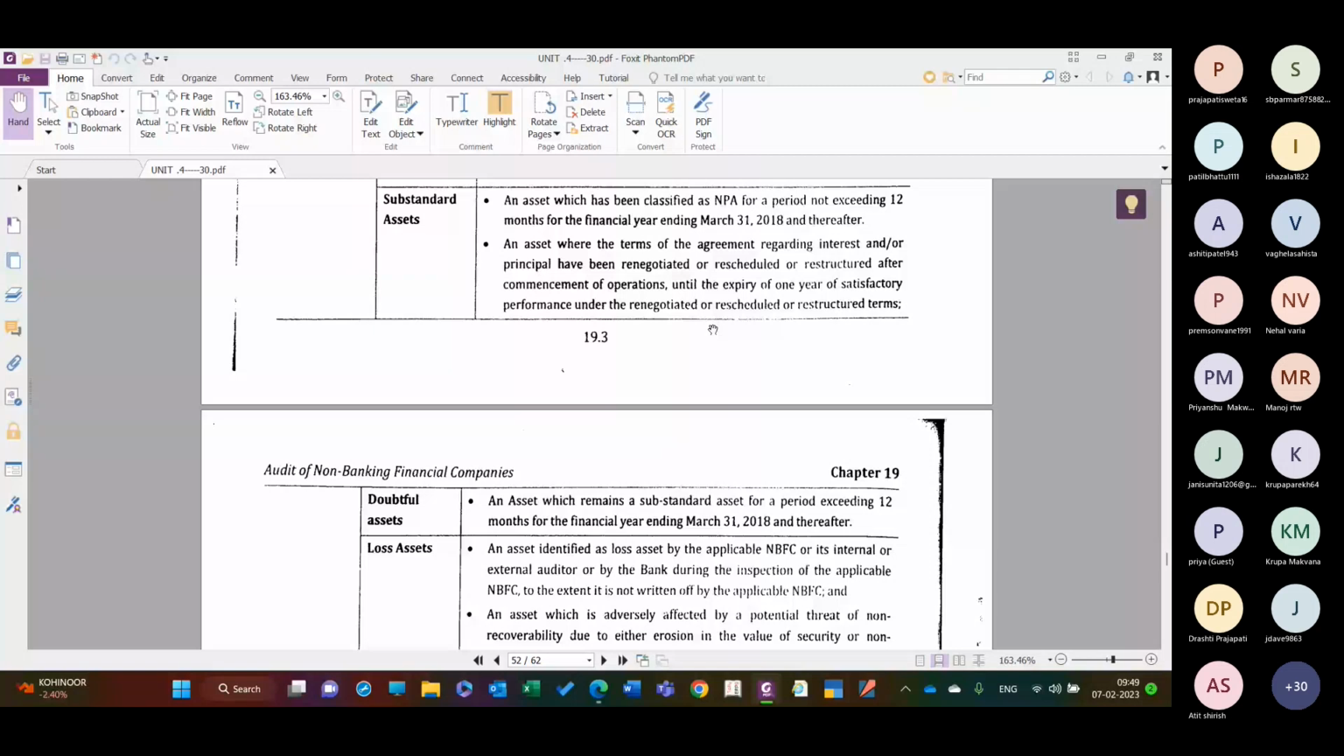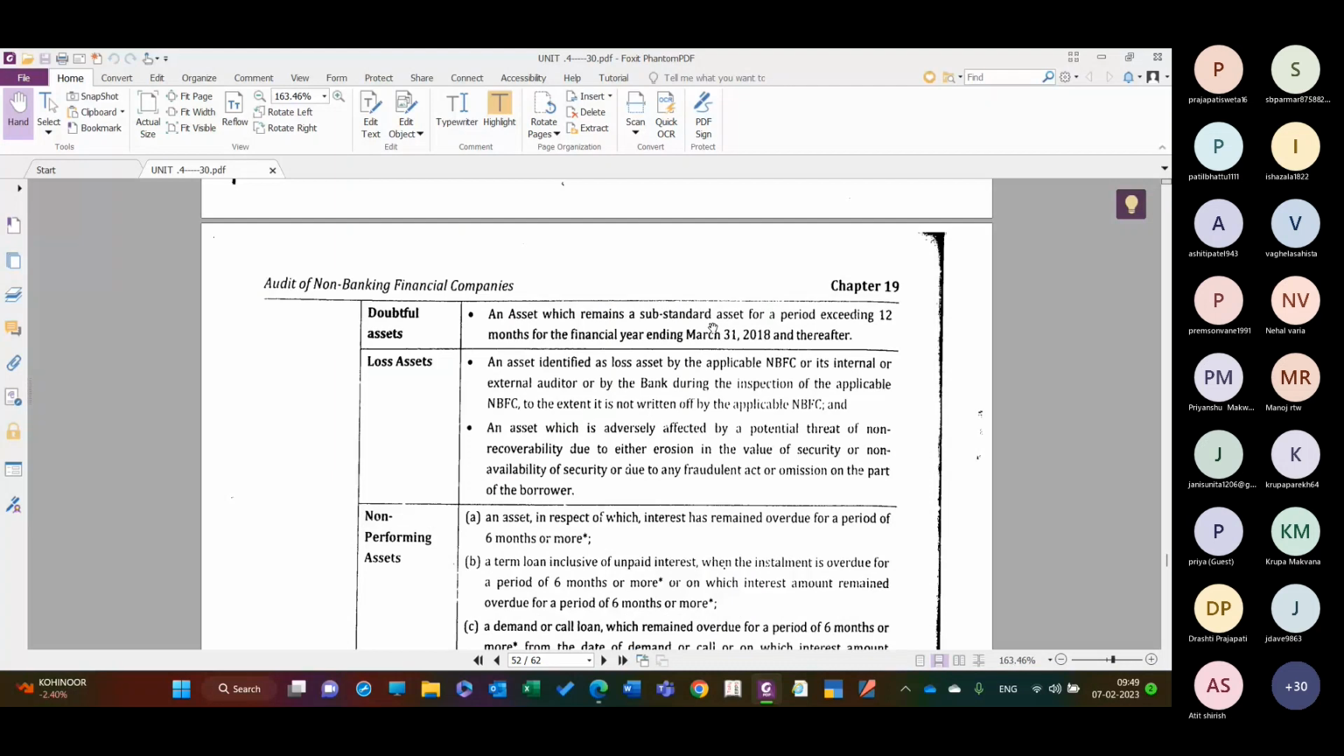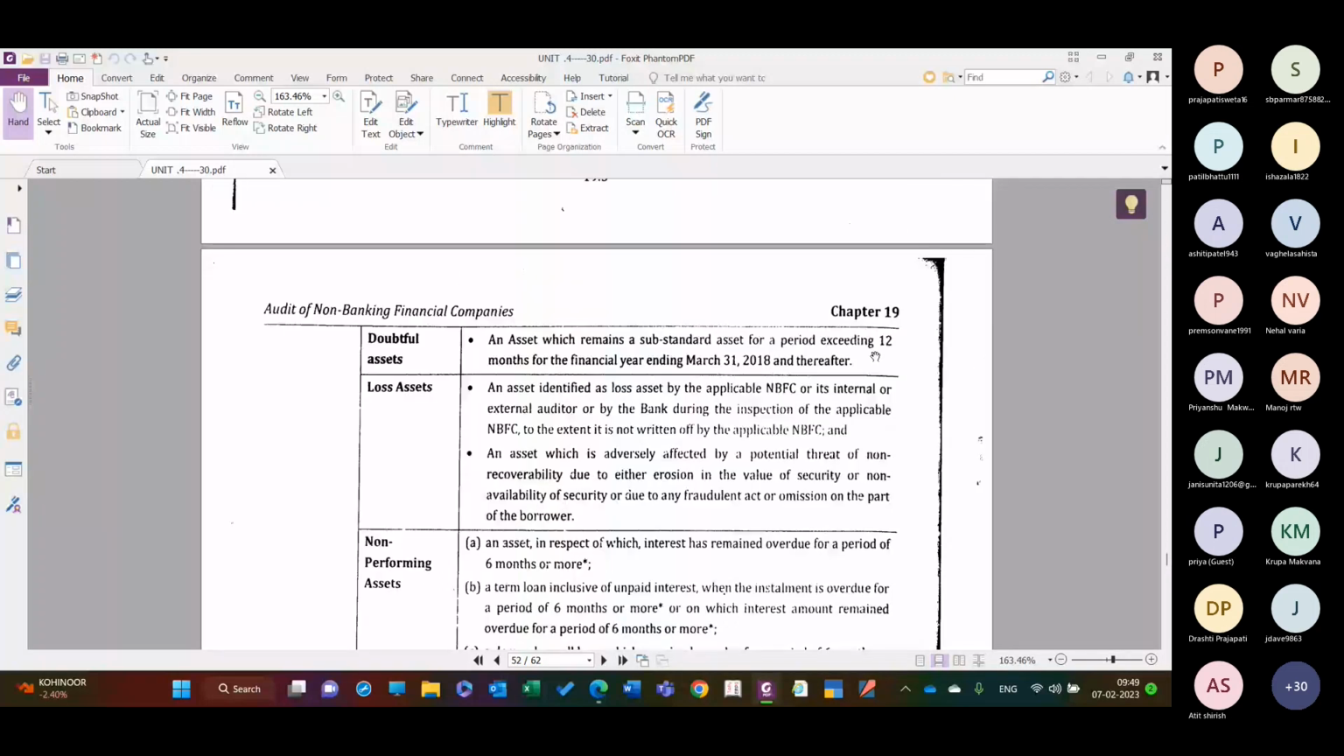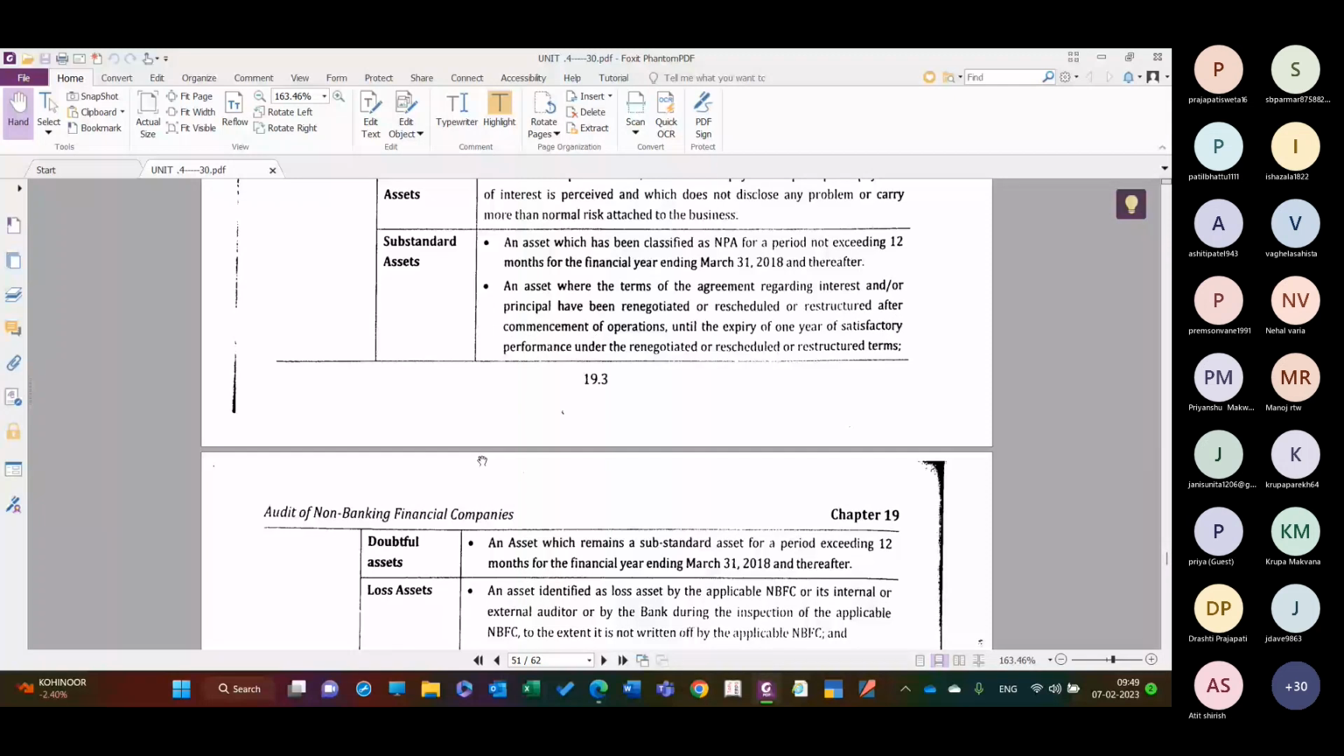तो किसी के पास ऑलरेडी लोन थी, उसने अपनी लोन को रीस्ट्रक्चर करवाई, so that is also to be treated as substandard assets. Doubtful: an asset which remains substandard for a period exceeding 12 months from the financial year ending 31st March 2018 and thereafter. Means you can say from the financial year 17-18, पहली अप्रैल 2017 से लेके आज तारीख तक, अगर वो 12 महीने से ज्यादा सब स्टैंडर्ड एसेट्स में रही है, so then less than 12 months it would be in substandard assets, and if it is more than 12 months it will move from substandard assets to doubtful assets.